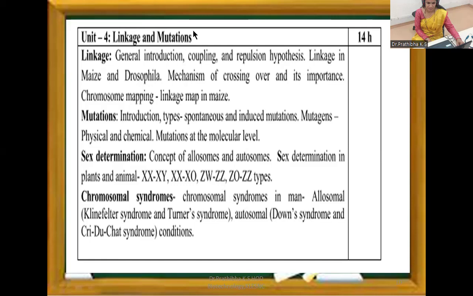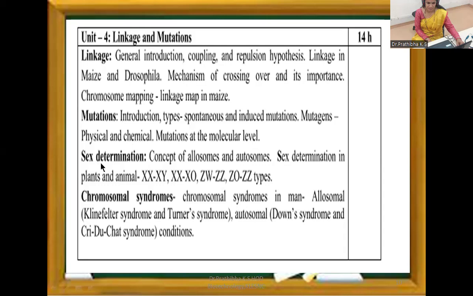Next, unit 4, linkage and mutations. Under linkage, general introduction, coupling and repulsion hypothesis, linkage in maize and Drosophila, mechanism of crossing over and its importance. Okay. In chromosome mapping, you are studying only the linkage map in maize. Then coming to the mutations, here you are going to study introduction, types, spontaneous and induced mutations, then mutagens, physical and chemical mutagens, mutations at the molecular level.